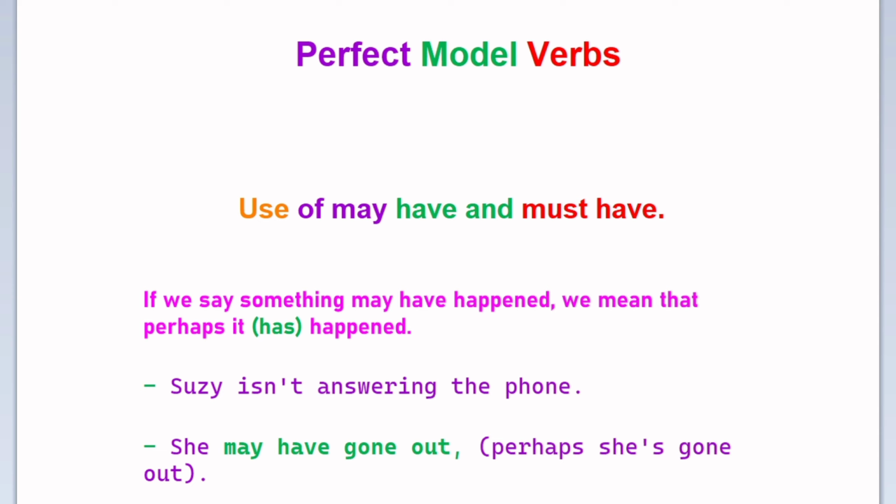Now we move to the use of may have and must have. If we say something may have happened, we mean that perhaps it has happened. Susie isn't answering the phone. She may have gone out is equal to perhaps she has gone out.